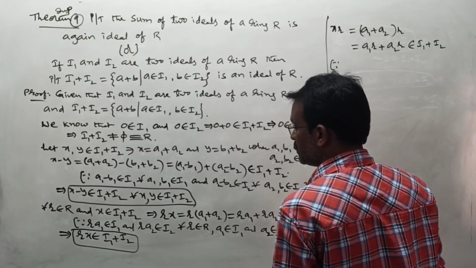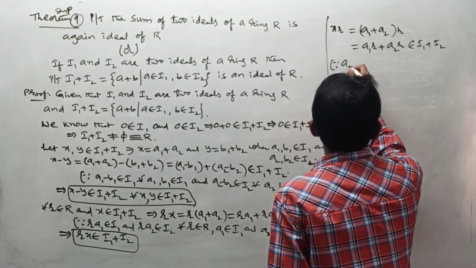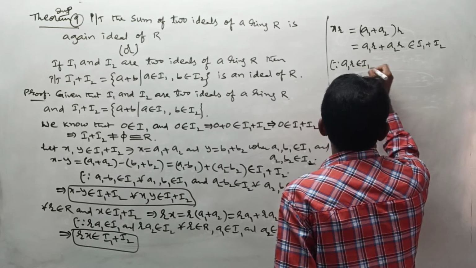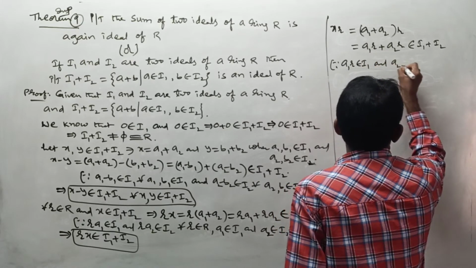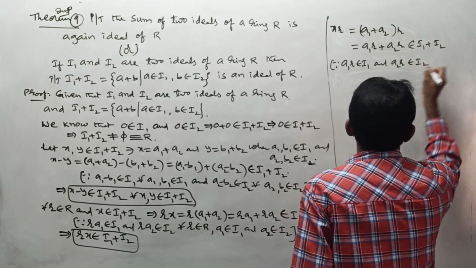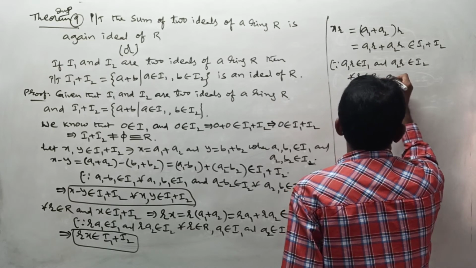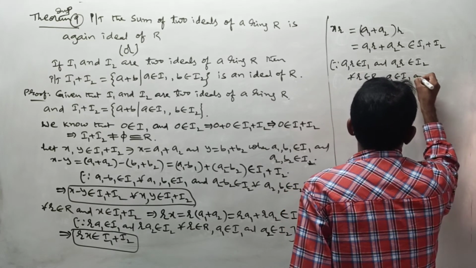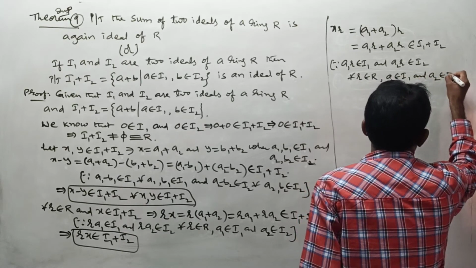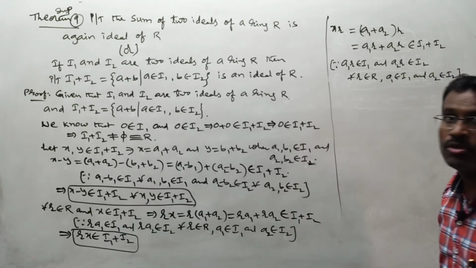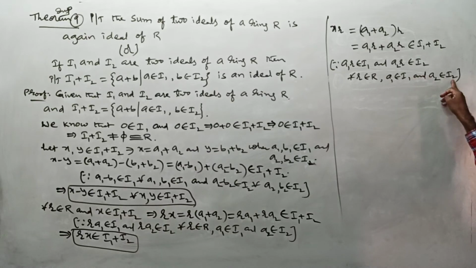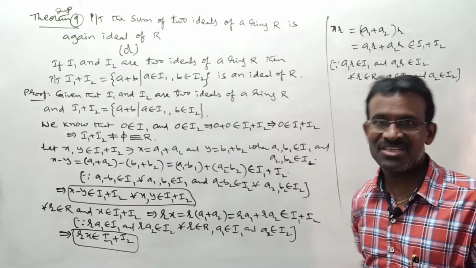What is the reason? Since A1 into R belongs to I1 and A2 into R belongs to I2 for all small r belonging to capital R, A1 belonging to I1 and A2 belonging to I2. The reason is individually I1 and I2 are ideals, according to the right ideal condition.